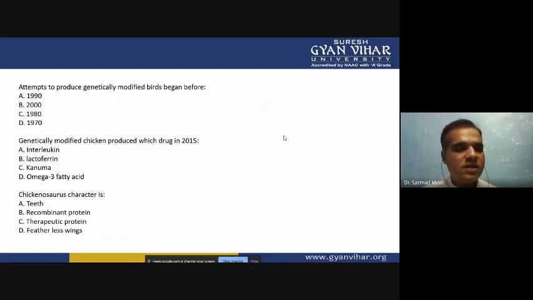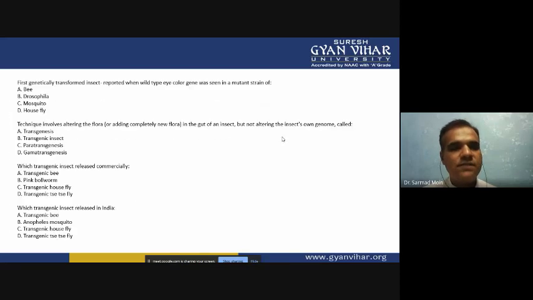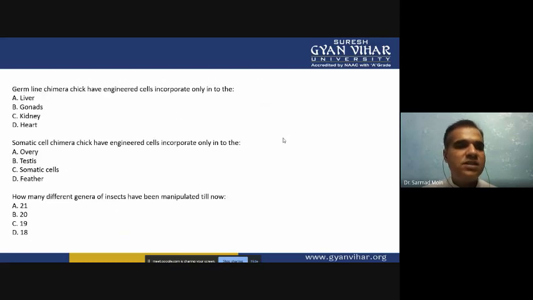Then next question: Chickenosaurus character is option A beak, option B recombinant protein, option C therapeutic protein, option D feathered legs. So again you have to select the correct answer. Then next question: germline chimera chick have engineered cells incorporated only in the option A liver, option B gonads, option C kidney, option D heart. So you have to again select the correct answer. Then next question: somatic cell chimera chick have engineered cells incorporated only in the option A ovary, option B testes, option C somatic cells, option D feathers. So again you have to select the correct answer.